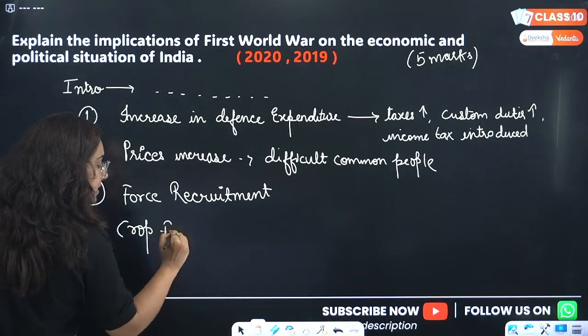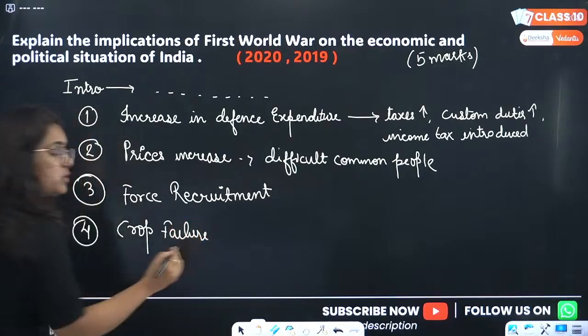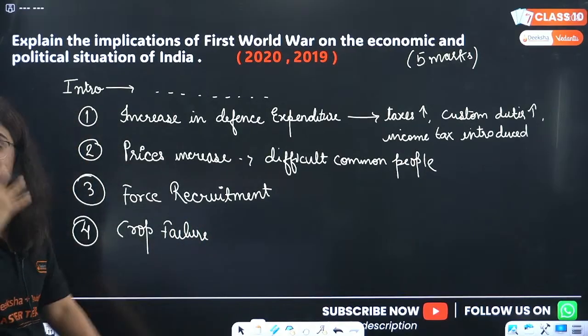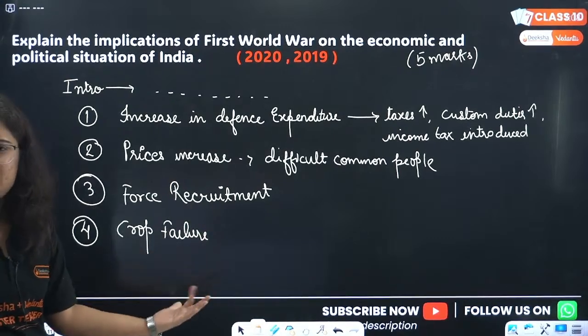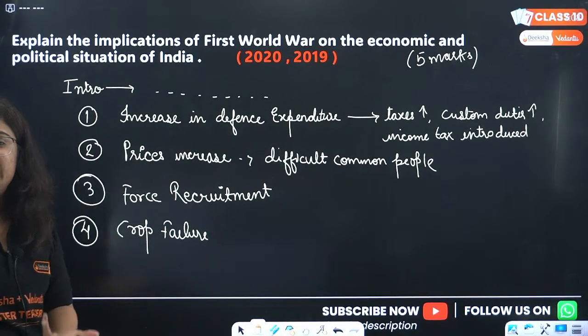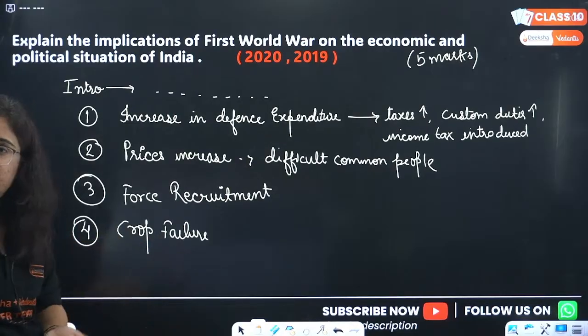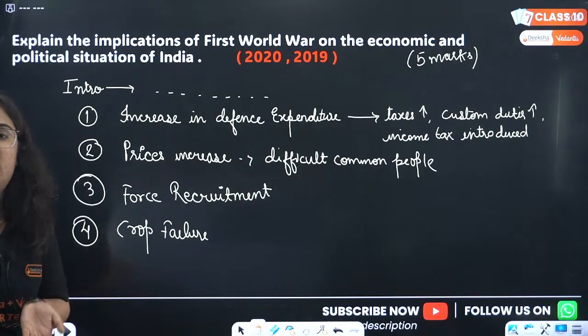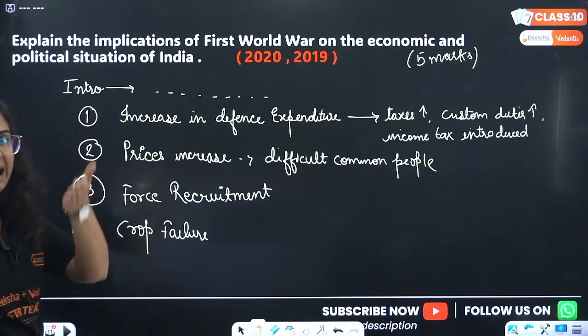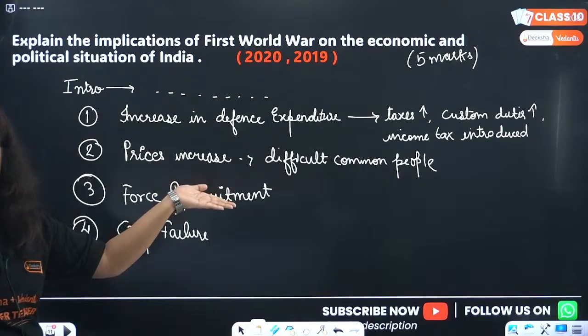During this time, as the Britishers' focus was only on the war, they were not looking at the condition, not making policies, not working on irrigation and all, and hence the crop failed. As the crop failed, obviously the farmers faced the issue because they had to give the revenue to the Britishers anyhow.